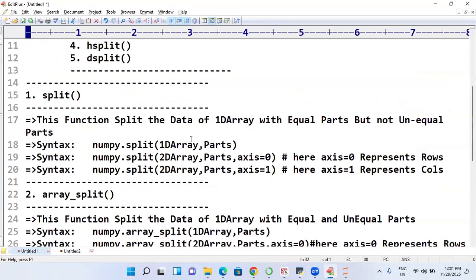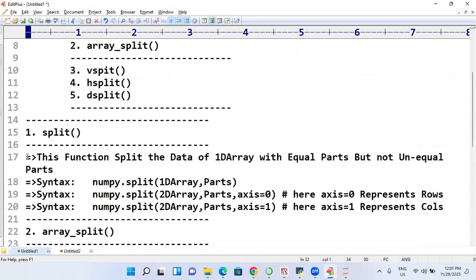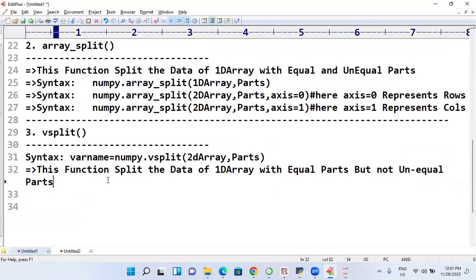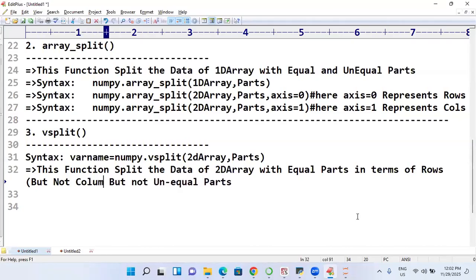So there I will write it. Exactly what you are having, this is going to be like this. So this function splits the array of what? 2D array data with equal parts in terms of what? In terms of rows. Good. In terms of rows in the bracket, but not columns. Generally, most of them will think that it is in the form of vertical, means they will think that it is columns, but not equal parts.